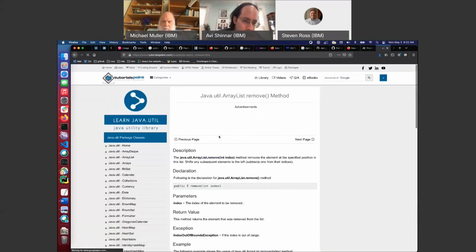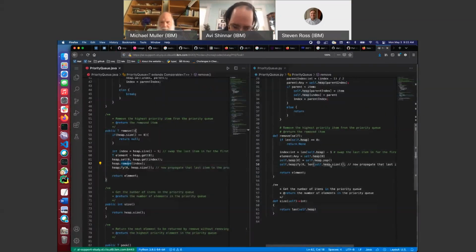Java latest removes it and shifts it. So it's going to change the size. The size already changed here in the original code, so it changes in the current one as well. So it's just going to be the length of that, which, by the way, you could just call size too. But okay, anyway. Isn't this just self.size? Anyway, I'll assume heapify cares because it has some recursive behavior or something. Return element. Right, so that sounds fine.